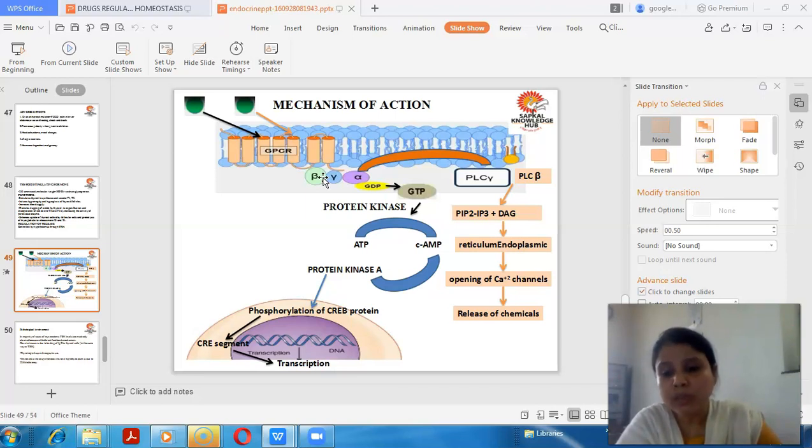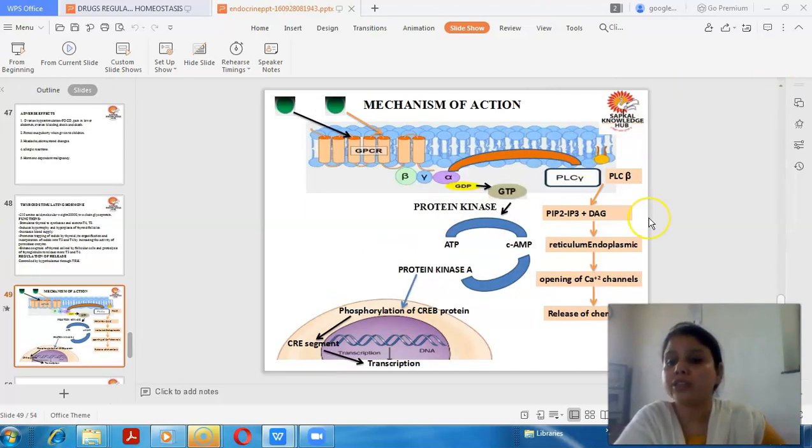One more thing which you have learned from this slide is that parathormone is responsible for activation of vitamin D, which is responsible for absorption of the calcium. So if the level of parathormone is less, what will happen? The vitamin D will not be converted into active form, and when the vitamin D is not converted into active form, what will happen? The absorption of calcium will not be there. So this is about the parathyroid gland. Hope you have understood it.